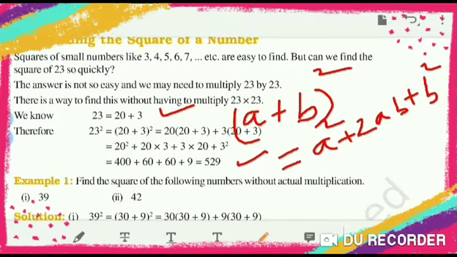Instead of doing multiplication you can do this. For example, suppose 54 square, you can write 50 plus 4 bracket square. Here 50 square plus 2 into 50 into 4 plus 4 square. Like this you can do.